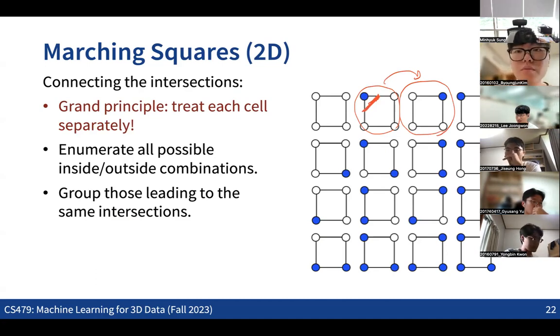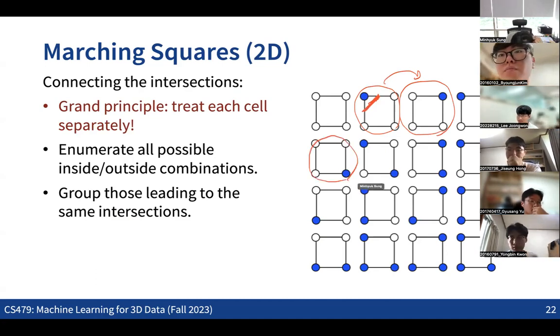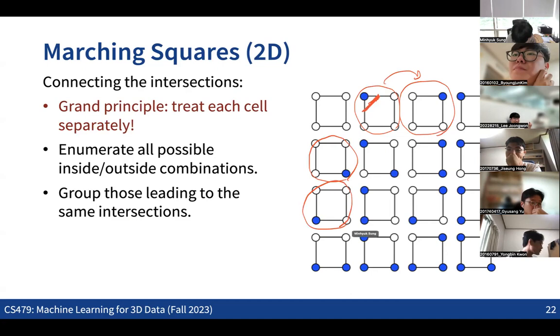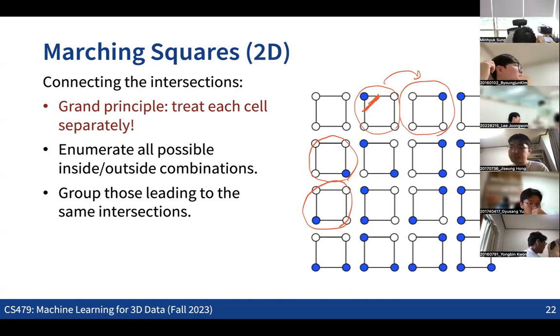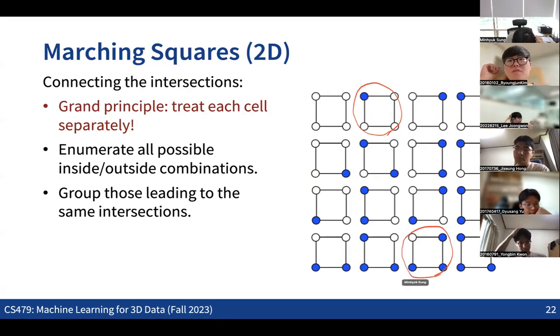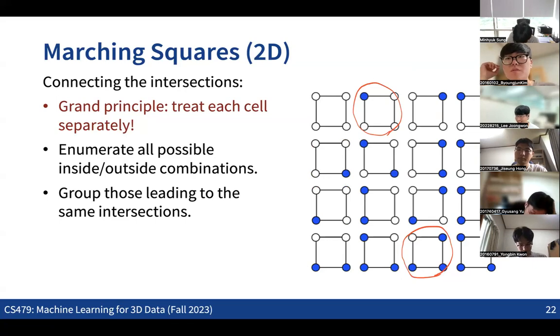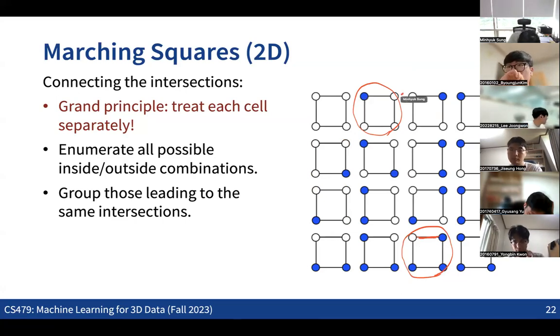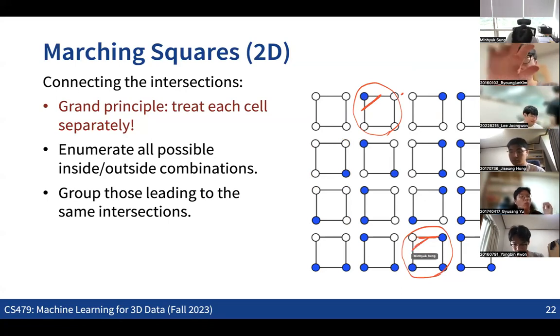And this is also the case with the rotation. Yeah, this is also another case with the rotation, right? And the other case is that if we flip the signs for all the four corner points, for example, for this one, we are only interested in the cases of having the edges with the sign changes, right? So when you flip the signs of all the corner points, you're also going to see the same connection of the intersection points like this, right? So these two are also equivariant cases, right?